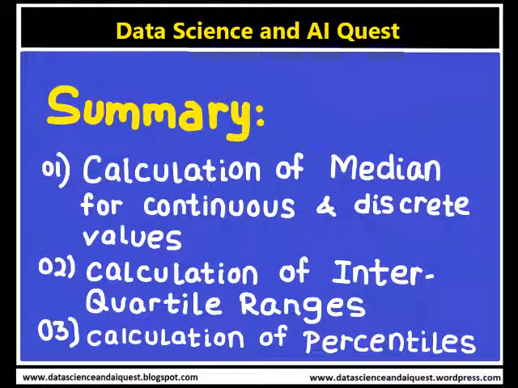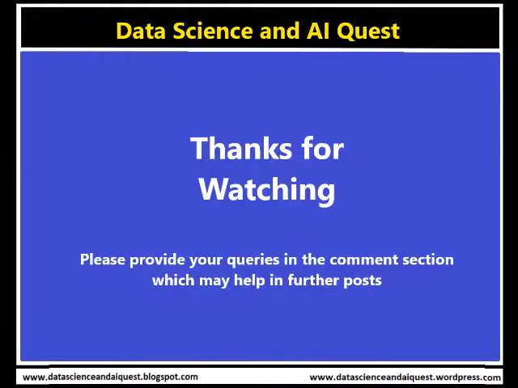Summarizing the contents we went through in this post once again, the topics discussed are the calculation of the median of continuous and discrete values, then the calculation of quartiles and interquartile range values, that is Q1, Q3, and the median as well, and lastly the calculation of percentiles. So this will be all in this topic, the calculation of median and interquartile ranges over various forms of data for data analytics.